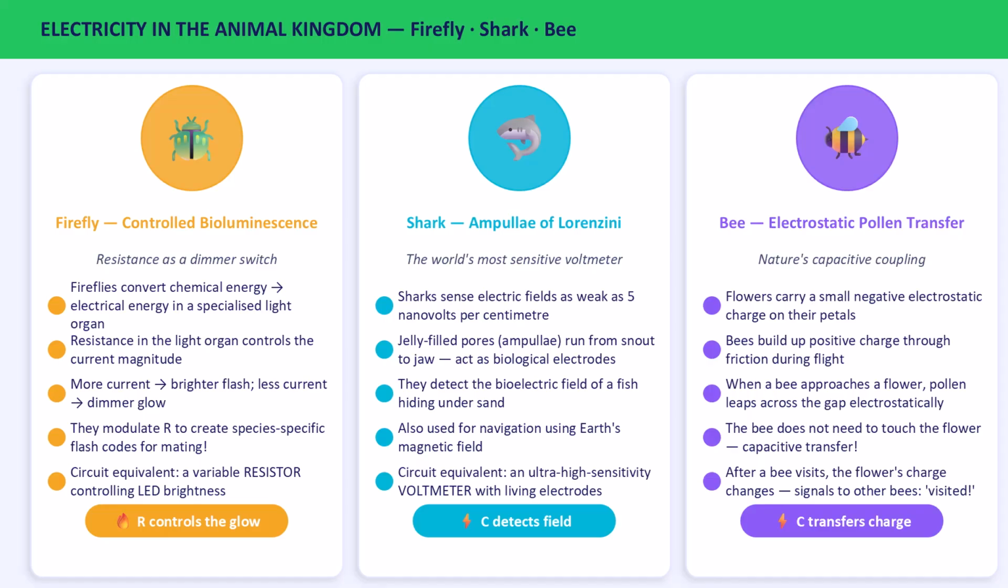The bee. When a honeybee lands on a flower, the flower holds a slight positive charge from the Earth's electric field. The bee carries a negative charge built up during flight. The pollen jumps to the bee electrostatically. The flower even updates its electric field after a visit, signaling to the next bee: this flower has been recently visited. Capacitance, switching circuits, electric field sensors, all invented by nature, billions of years before your first circuit theory lecture.